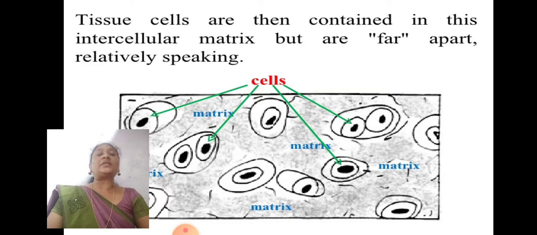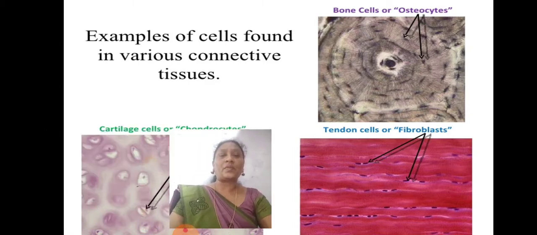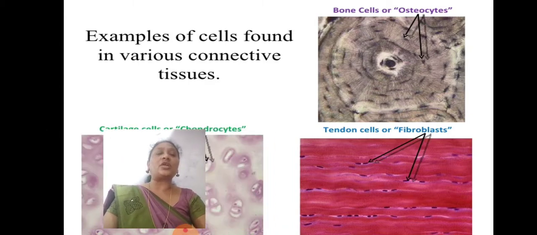Tissue cells are contained in this intercellular matrix, but far apart relatively speaking. Examples of cells found in various connective tissues: you can see bone cells, we call them osteocytes. Tendon cells or fibroblast cells. Collagen cells or chondrocyte cells. Cartilaginous cells.